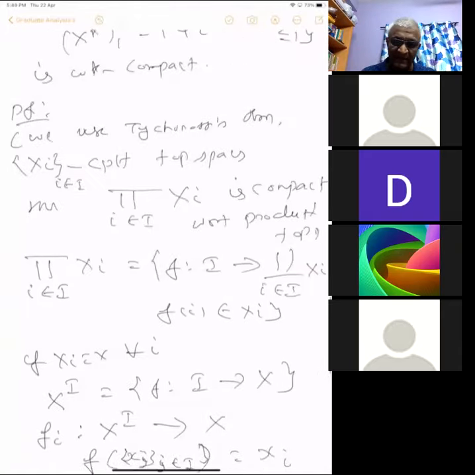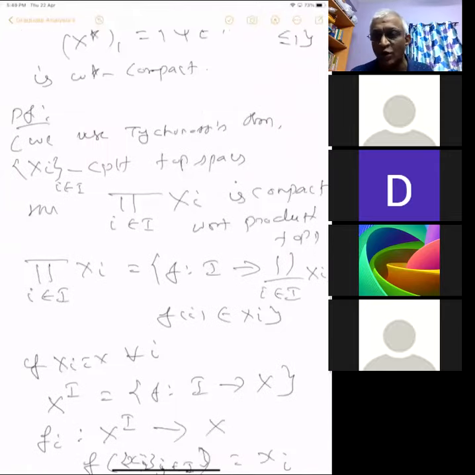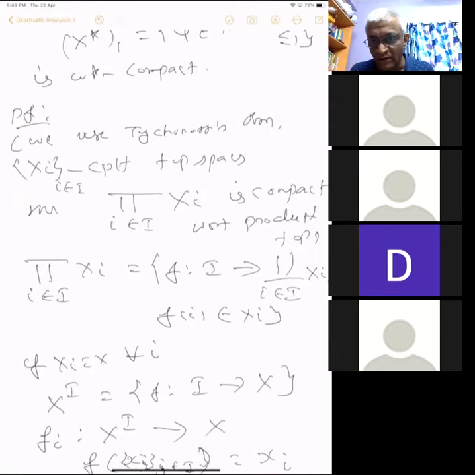Then the Tikhonov theorem says, I assume that you know these already. If you don't know, I have to go through all these things. I'm just recalling these things, that's why I'm not writing it in a very clear way. This is done in any topology course. If you haven't attended topology, you should tell me. Yes, sir, it's fine. This is the product topology.